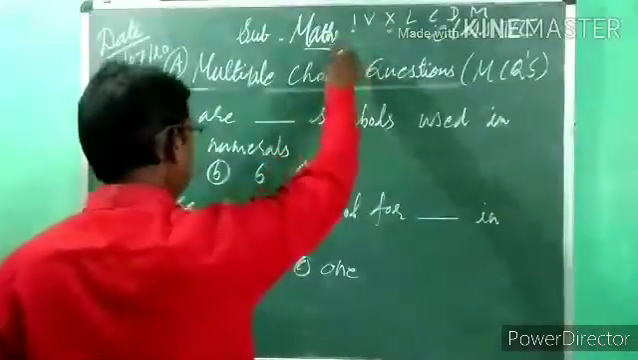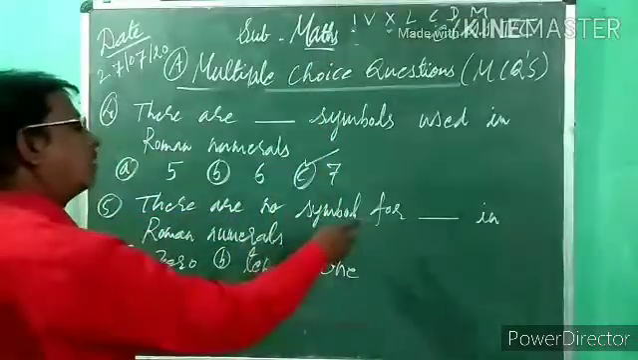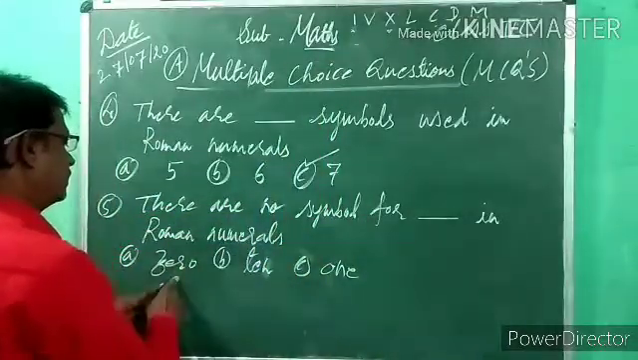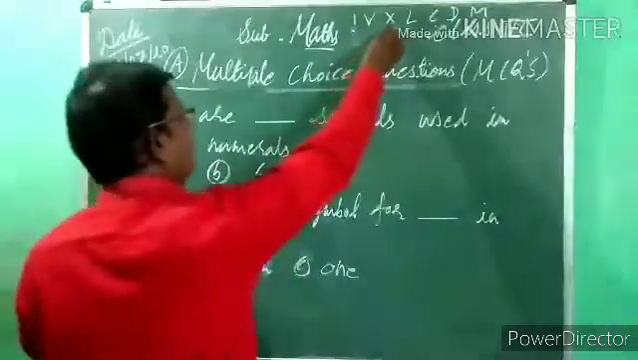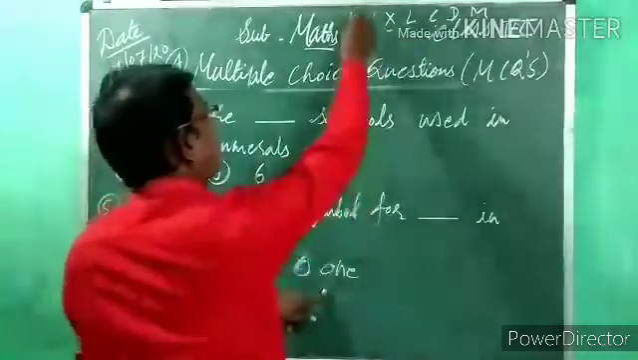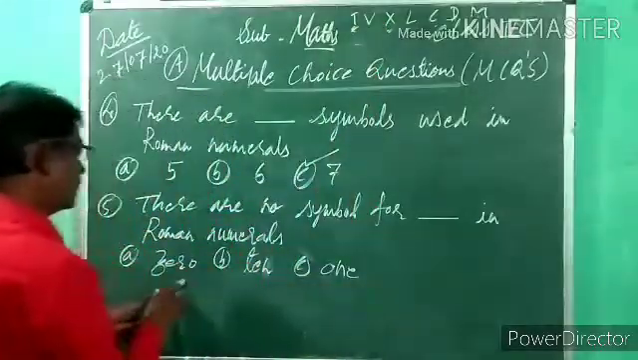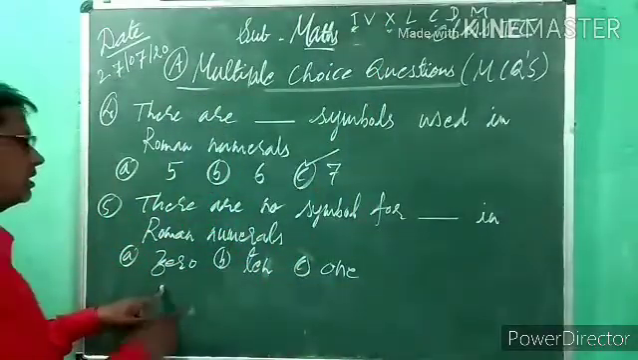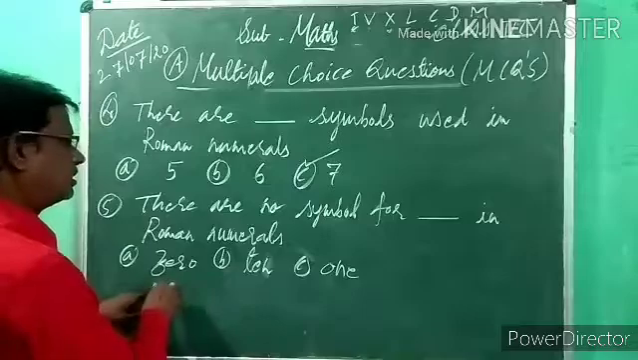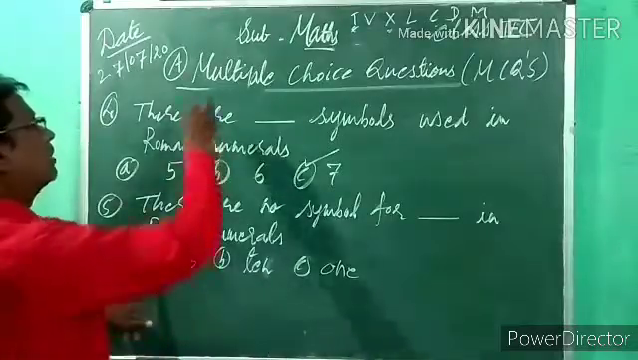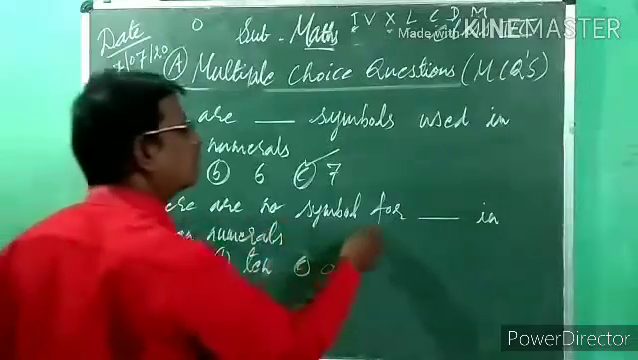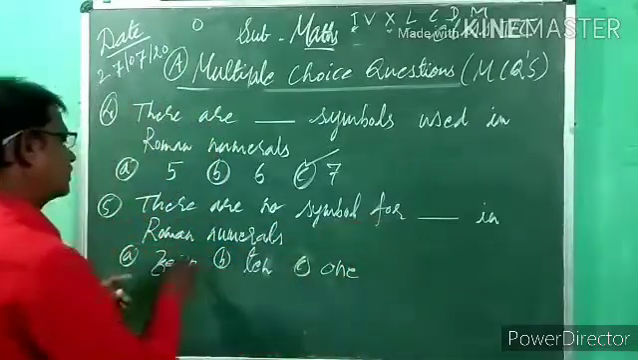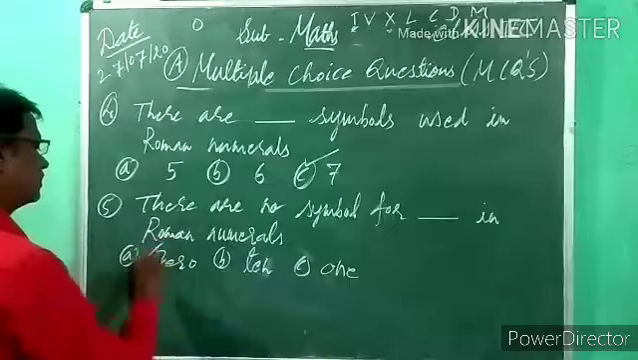Here, look: there is no symbol for dash in Roman numerals. 0, 10, 1. Which one is the symbol for 10? X. And the symbol for 1 is I. But there is no symbol for which numeral? 0. There is no symbol for 0 in Roman numerals. The option is 0.